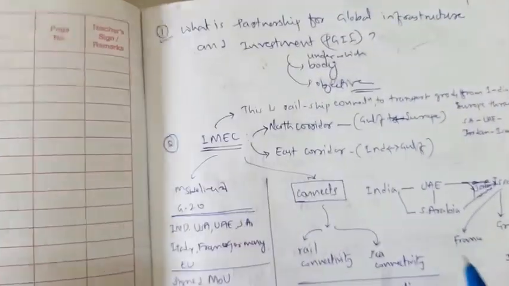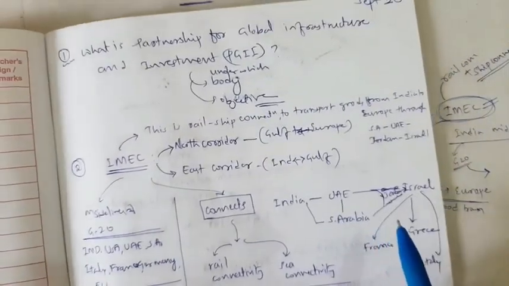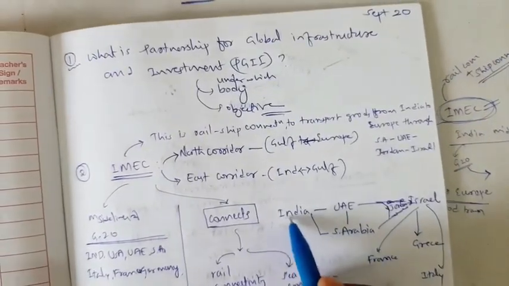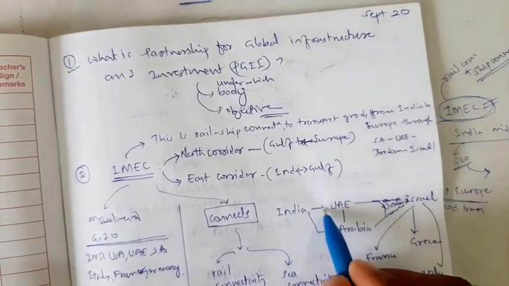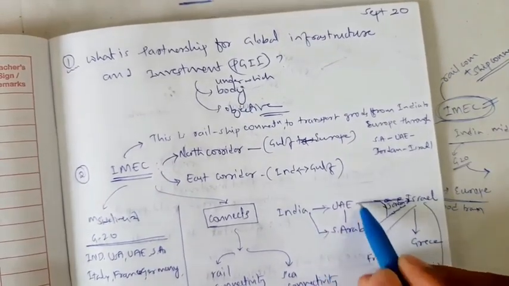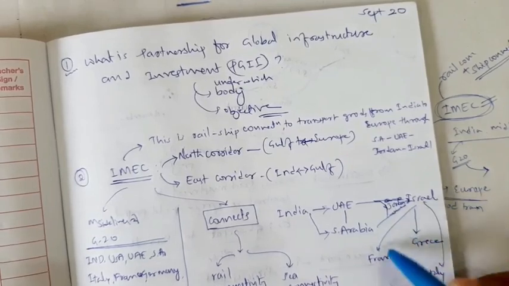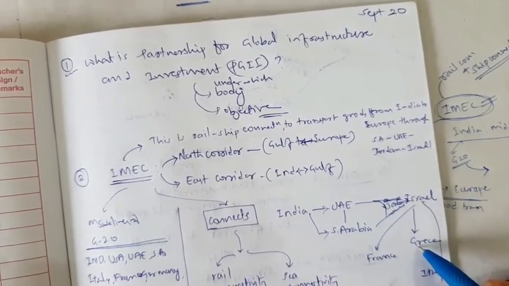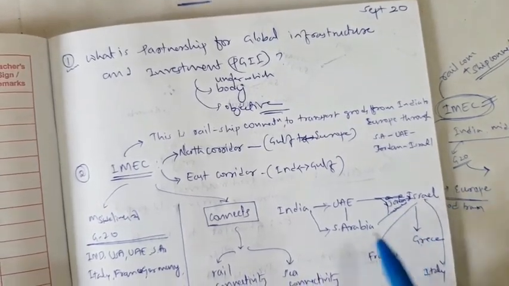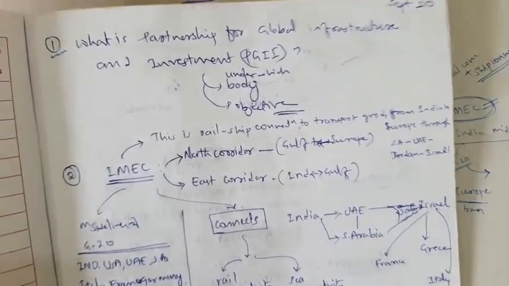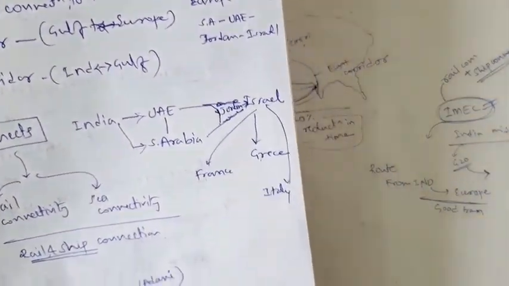Okay, what are all the countries? I will show you again. Start with India. Either it reaches UAE or Saudi Arabia. Then it reaches Jordan, then Israel. From Israel, either France, Greece or Italy. That's all. This is what the IMEC initiative has.